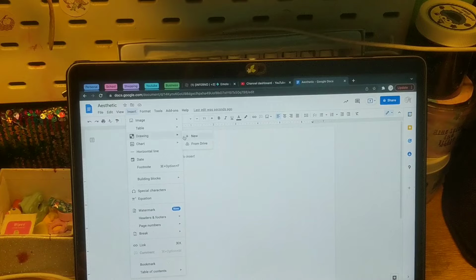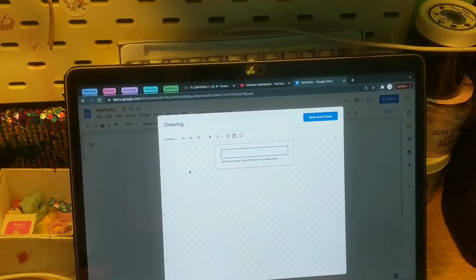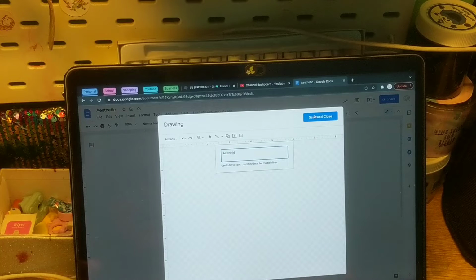Then you're just going to click New. And so when you go on Drawing, you're going to click on Actions and click Word Art. So now put in whatever you want to type. I spelled that wrong, but thanks to autocorrect, I got that right. And then you're just going to click Enter.